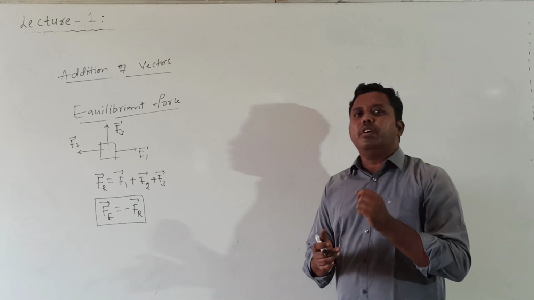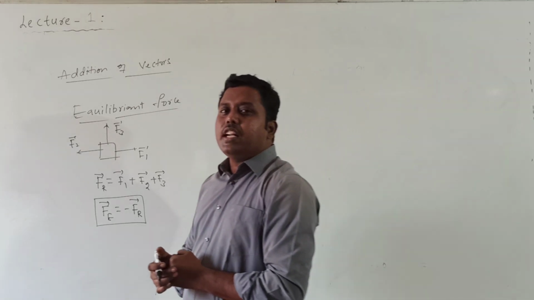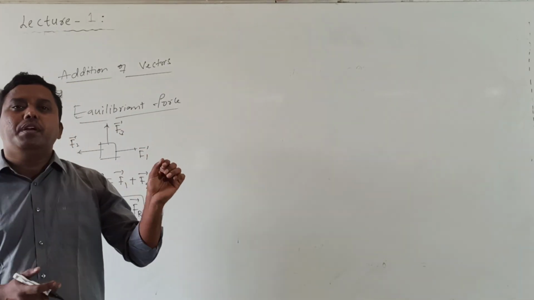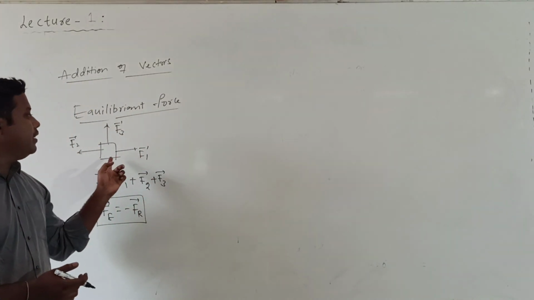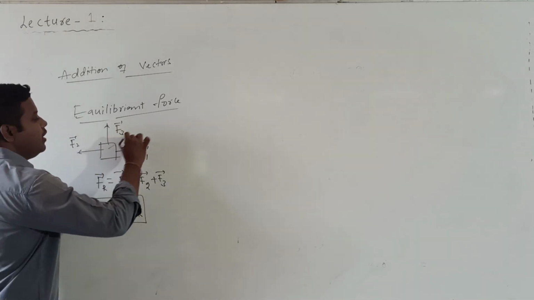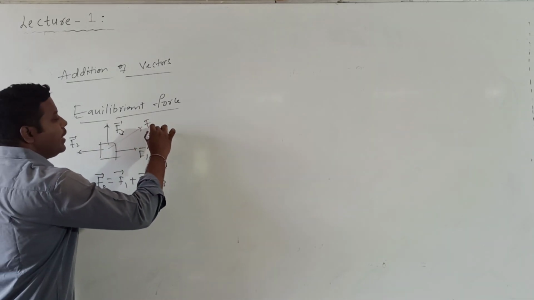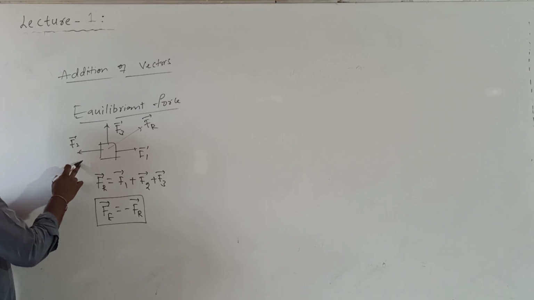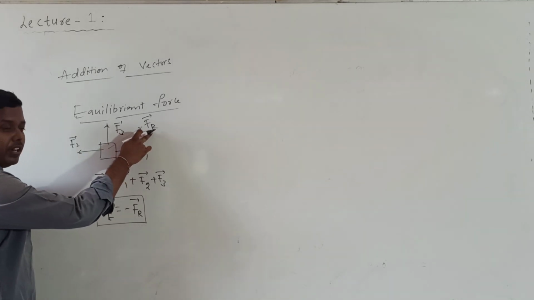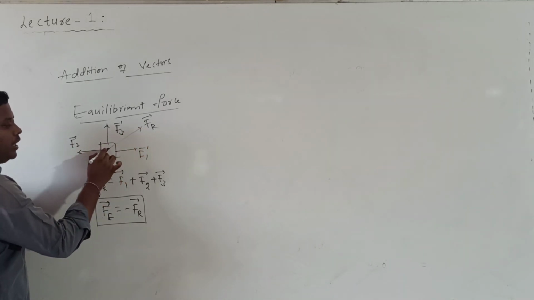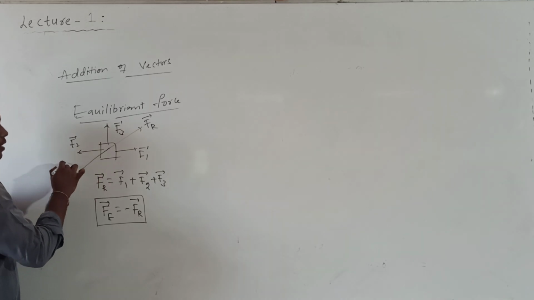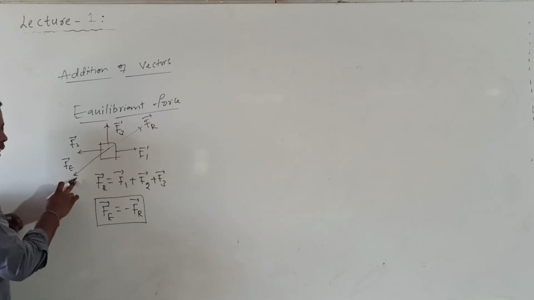One more important point here is that generally a single force will never keep the body in equilibrium. What does it mean? If the resultant of all these is Fr, the body will move in the direction of Fr. If I don't want to move the body, to keep it in equilibrium I need to apply a force which is equal and opposite to Fr.